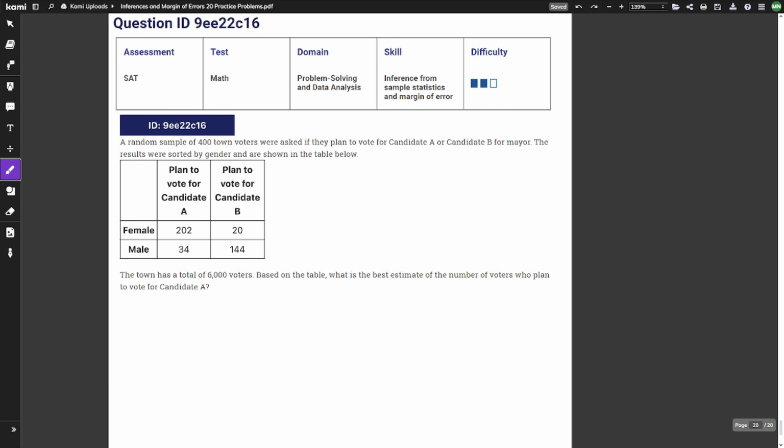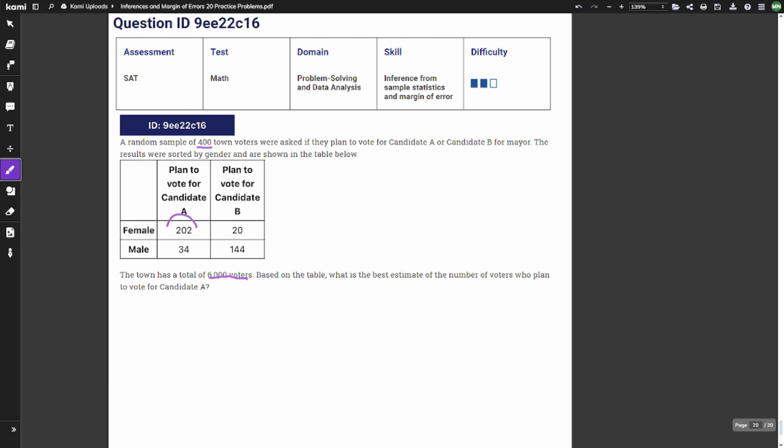Anyways, question number 20. A random sample of 400 town voters were asked if they plan to vote for candidate A or candidate B for mayor. The results were sorted by gender and are shown in the table below. The town has a total of 6,000 voters. Based on the table, what is the best estimate of the number of voters who plan to vote for candidate A? So first, let's find how many plan to vote for candidate A out of these 400.